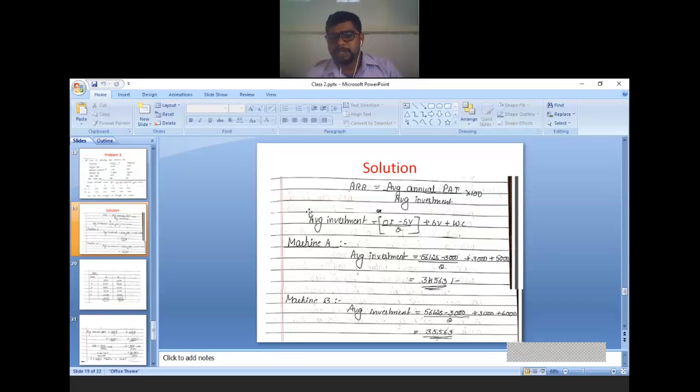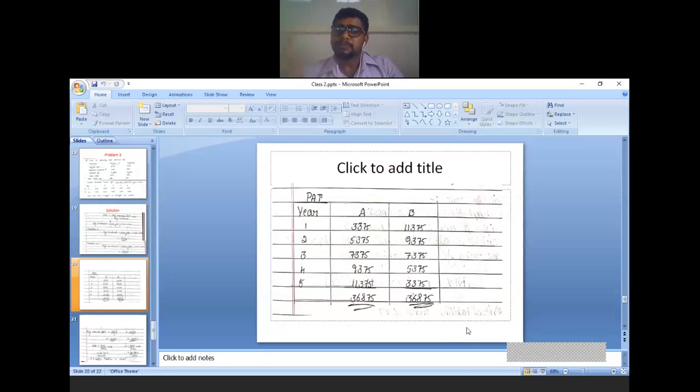Average investment. See, together I am doing machine A, machine B. Average investment, in both the case I have calculated here. Machine A average investment, machine B average investment. Now be careful. Calculation is slightly different here. Why? Because in the last two problems EBDT is given in the problem. Therefore more adjustment you have to do, that is minus depreciation minus tax, then you are getting PAT. But in this particular problem directly PAT is given. Therefore your work is only to calculate average PAT. So now calculate average PAT.